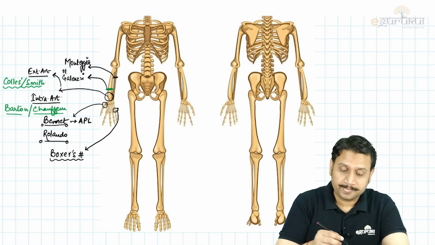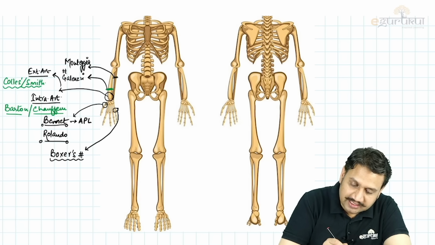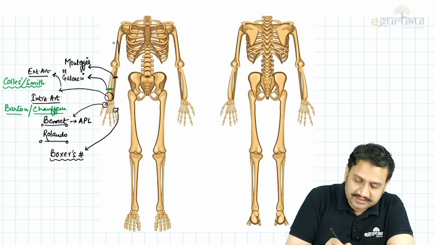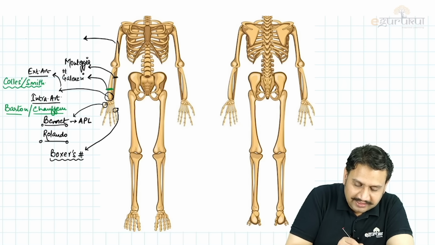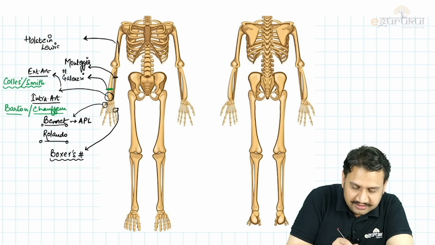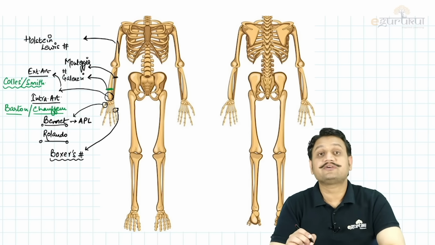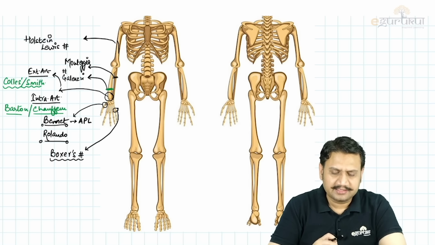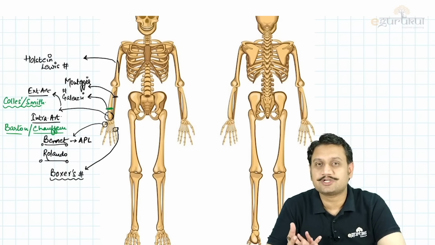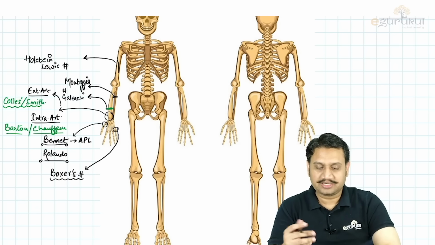Then in the humerus, we have a fancy fracture which is occurring or involving the middle shaft to the lower shaft through the spiral groove. What is that fracture known as? The fancy name for that is what you call as the Holstein-Lewis fracture. That is a fracture of humeral shaft only, correct? The Holstein-Lewis fracture, right? Then in the proximal humerus, we don't have any special nomenclature. In the clavicle, we don't have any.